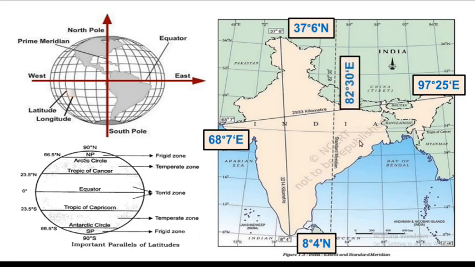And another important longitude is passing vertically through the middle of India. That is called the Indian standard meridian. Its degree is 82 degree 30 minute east longitude. So India selected 82 degree 30 minute east longitude as its standard meridian.